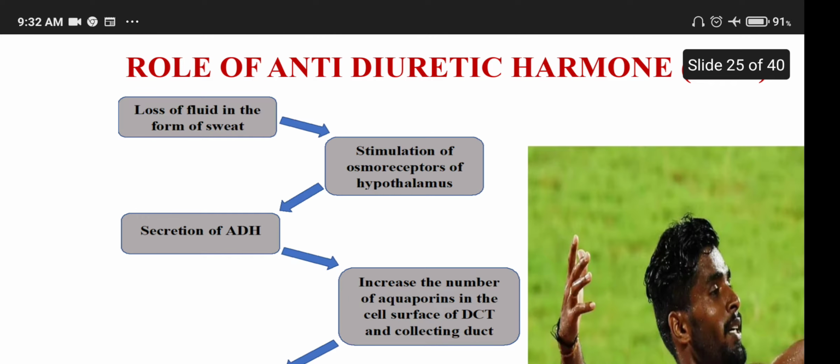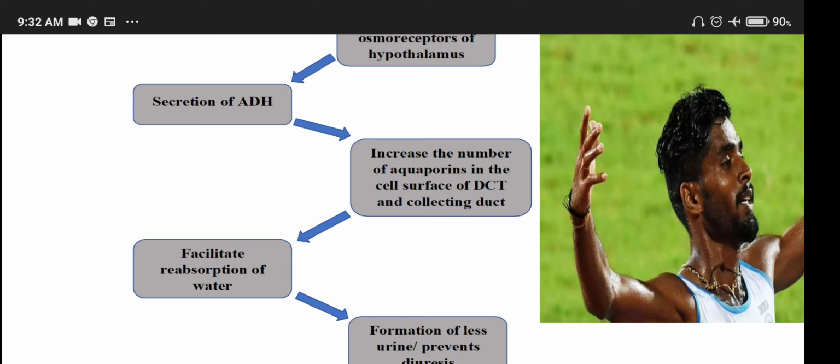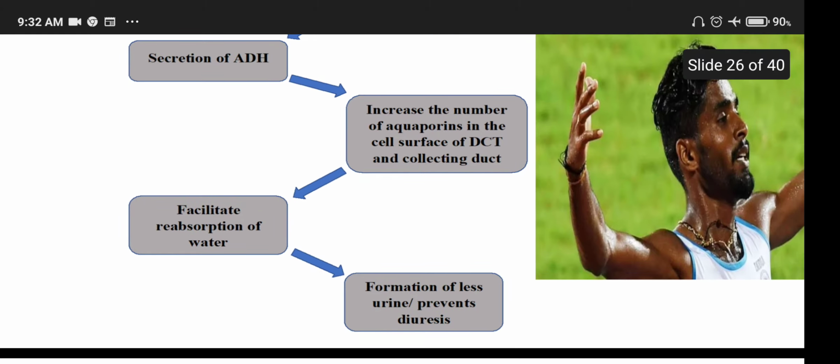When the availability of water is less, it stimulates the osmoreceptors of the hypothalamus, which results in the secretion of antidiuretic hormone, otherwise called ADH, which increases the number of aquaporins in the cell surface of the distal convoluted tubule and collecting duct, which facilitates the reabsorption of water. Thus, the formation of less urine prevents diuresis.